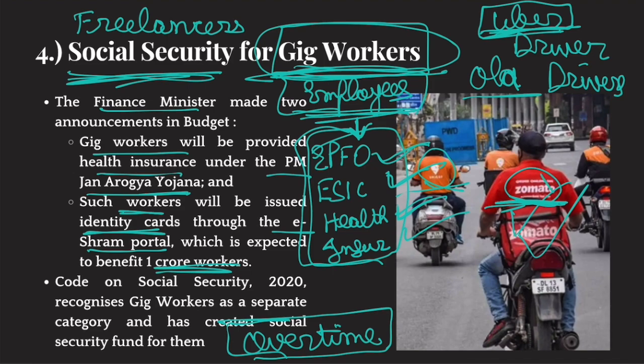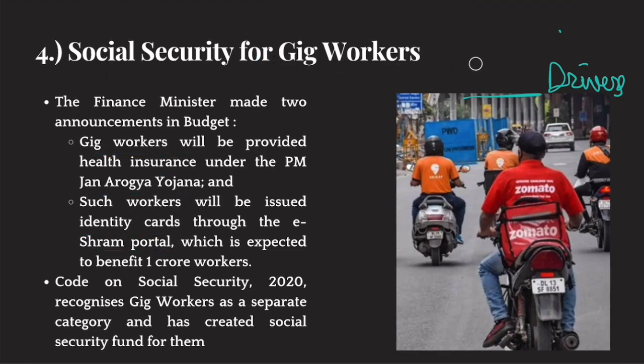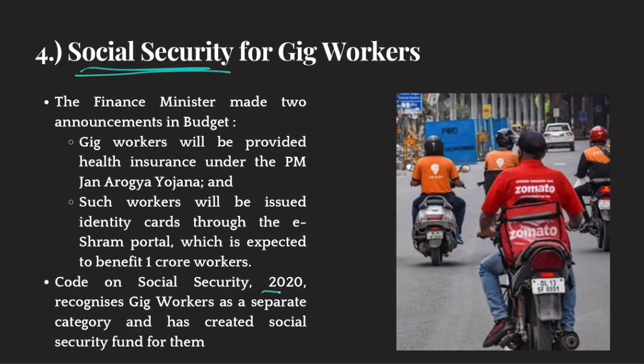And because they are not our traditional employees, we don't have to give them these benefits. That is why gig workers have no fixed working hours. Most of them are working 24 hours, even during the night. So they have no working hours, they have no overtime benefits, plus they don't have social security benefits. So for them, the government enacted a law in 2020 called the Code on Social Security.